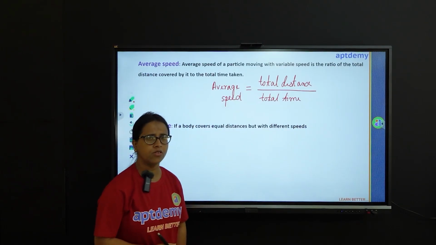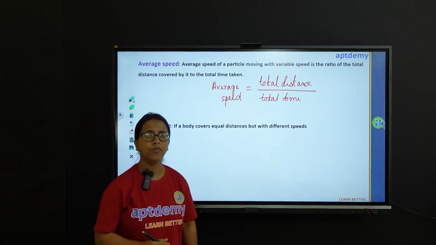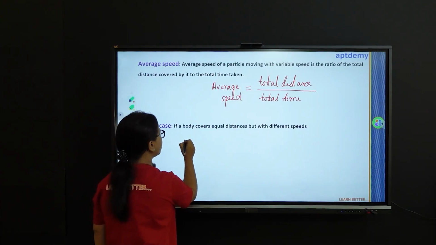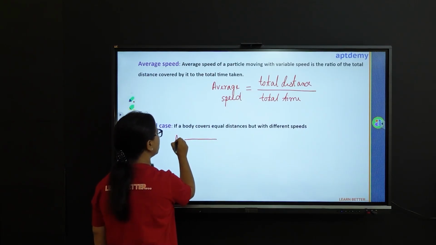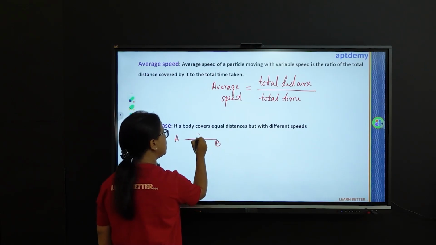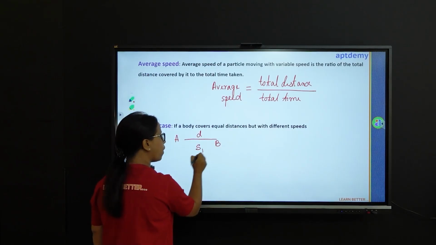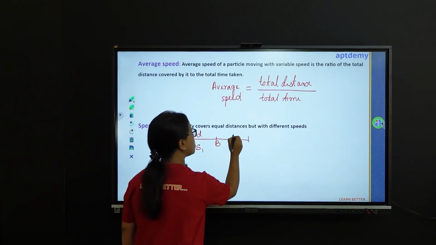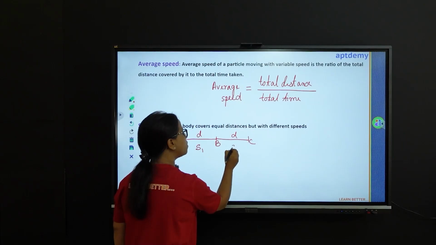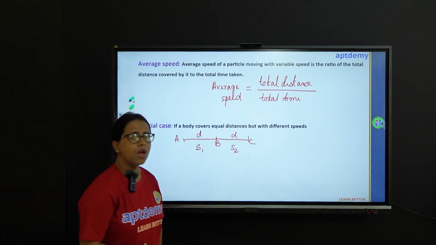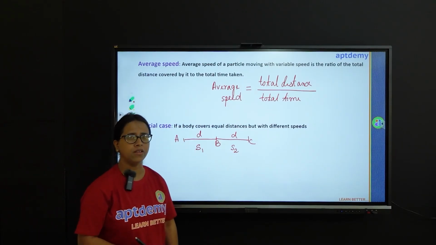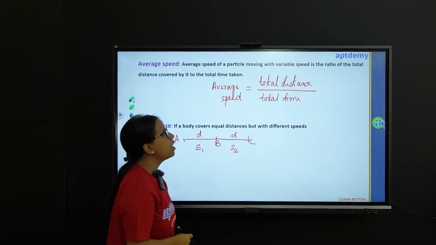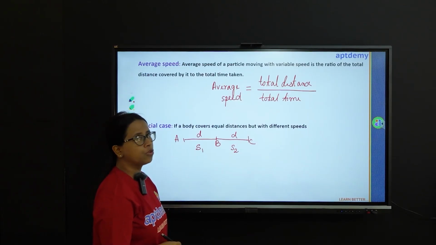Now, there is a special case to it. Suppose a particle is covering the same distance but with different speeds. Say a particle moves from A to B, a distance d with a speed say s1, and then it moves from B to C, same distance d but with a different speed, say s2. Now, if you are asked to find out the average speed in this case, how will you do that? We shall use the same formula. Average speed is nothing but total distance over total time.